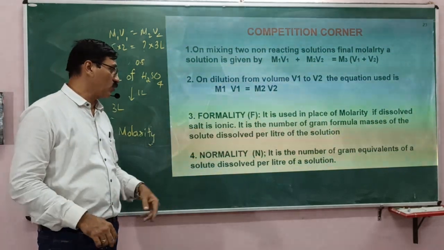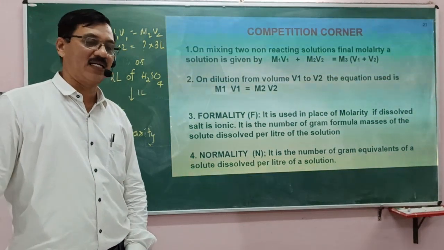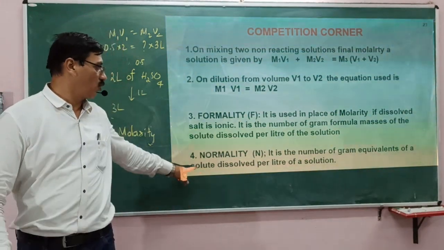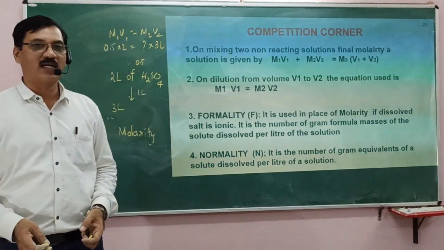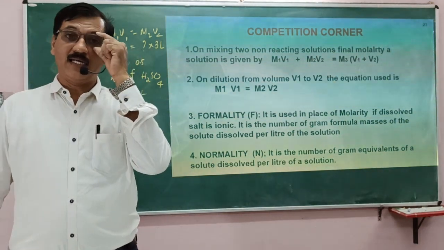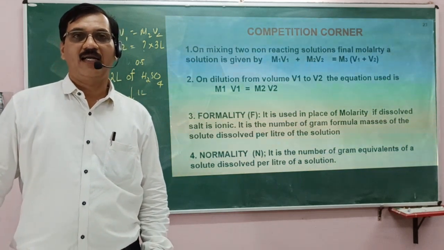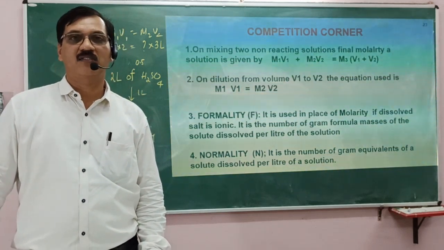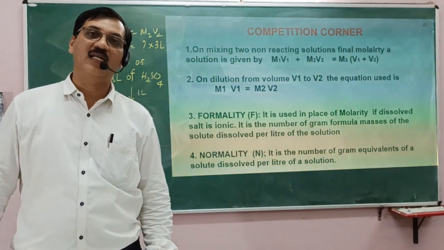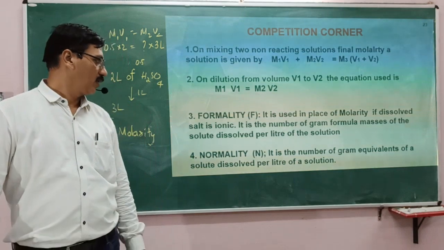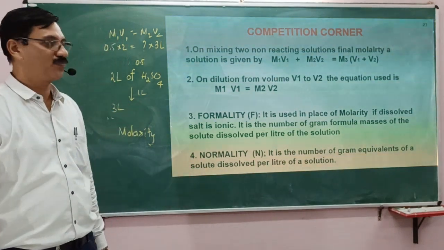There is one more word, normality. Normality is the number of gram equivalents of a solute dissolved per liter of a solution. Gram equivalents are calculated by knowing the molecular mass, and the equivalent weight of the substance is molecular mass divided by the valency of that element. So normality is another word which is being used, right?